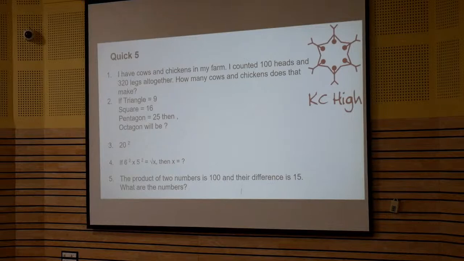The next one is very simple. If triangle is 9, square is 16, pentagon 25, then what will be octagon? Excellent. Then 20 square. Yes. If 6 square times 5 square is the square root of x, what is x? 6 square plus 5 square would be 36 plus 25.